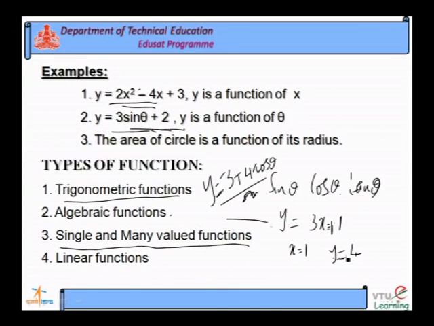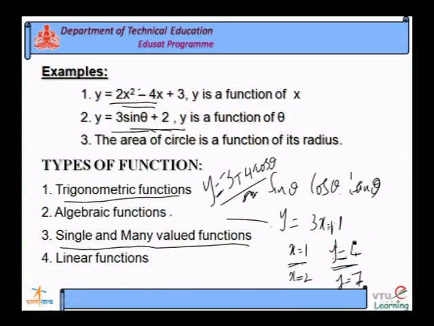For one value of x, we got one value of y, it is unique. If I change the value of x, then y changes. For x is equal to 2, y becomes 2 into 3, 6, 6 plus 1 is 7. So, for every one value of x, you will get one value of y. That means it is a single valued function.